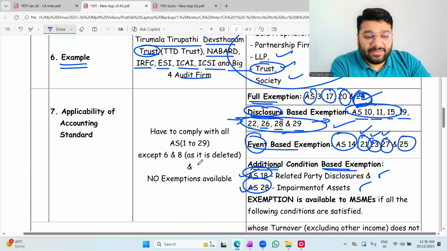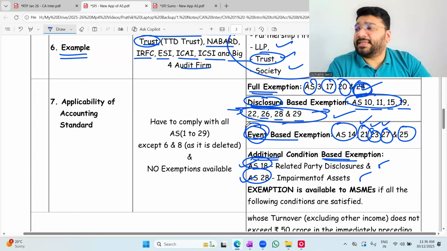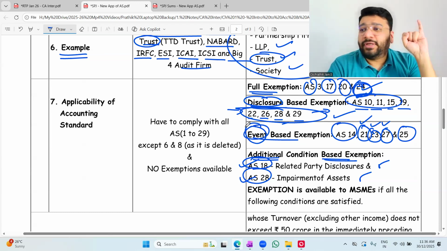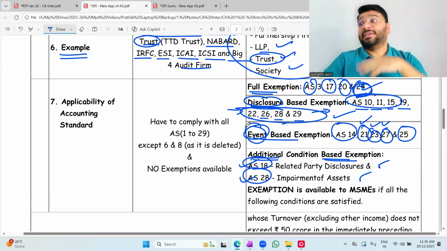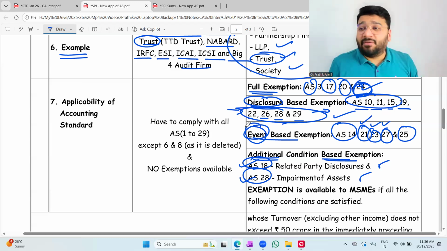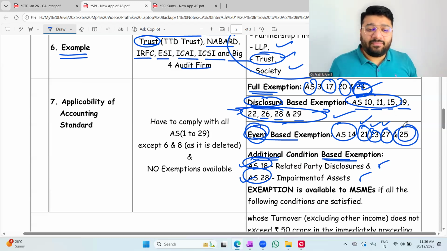We'll discuss now. Now we have event-based exemption. What are event-based exemptions? AS 14, amalgamation, a big chapter. Then consolidation, an even bigger chapter, governed by AS 21, 23, 27. Last one, 25. Now, odd numbers: 21, 23, 25, 27.